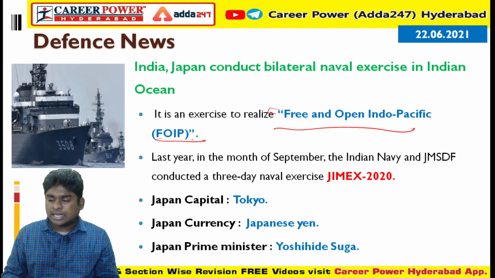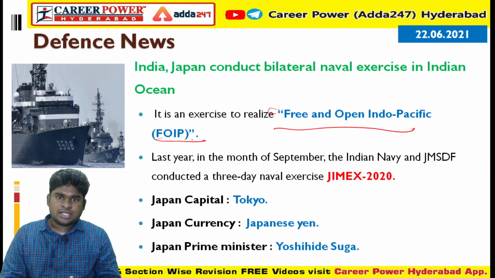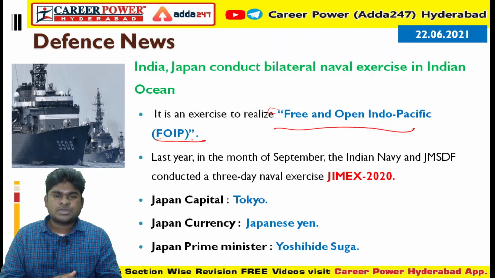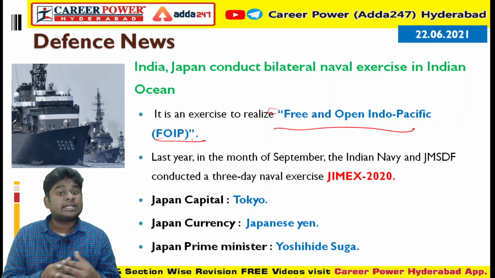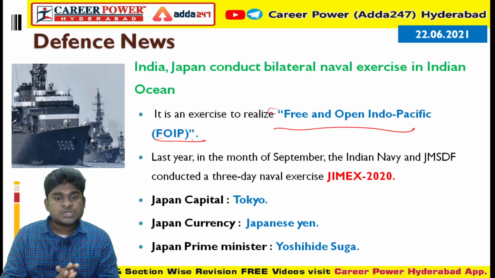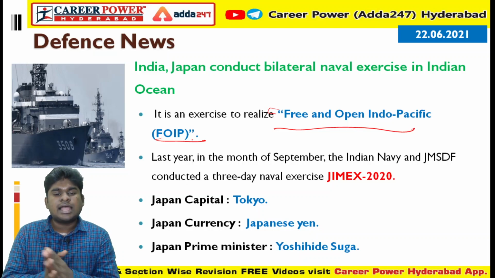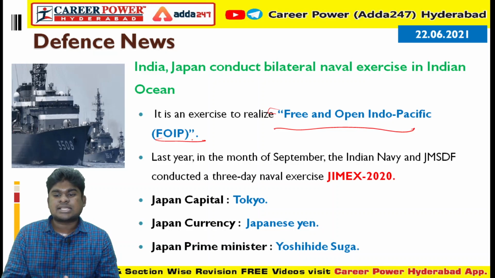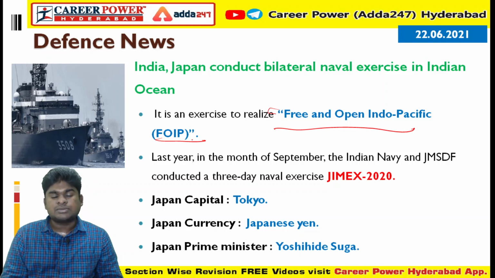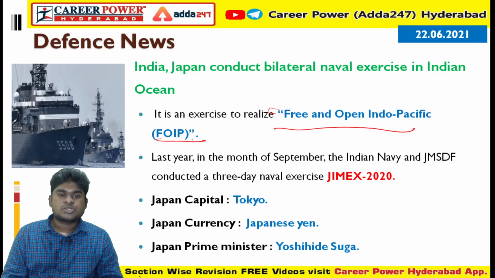So in order to maintain prominence in the Pacific Ocean, the South China Sea and the Indian Ocean, India and Japan are conducting a bilateral naval exercise in the Indian Ocean, mainly to realize a free and open Indo-Pacific. Last year, India and Japan conducted a naval exercise called JIMEX 2020. This year it is a bilateral naval exercise to realize a free and open Indo-Pacific.